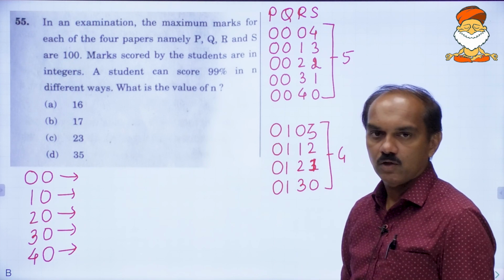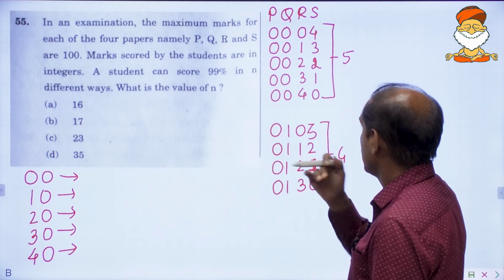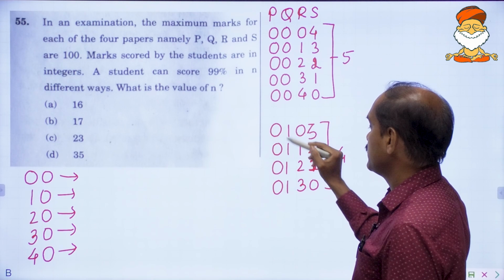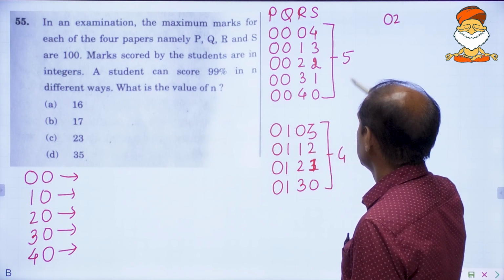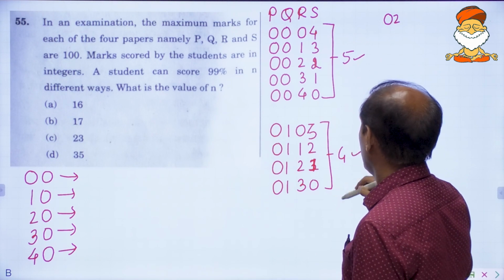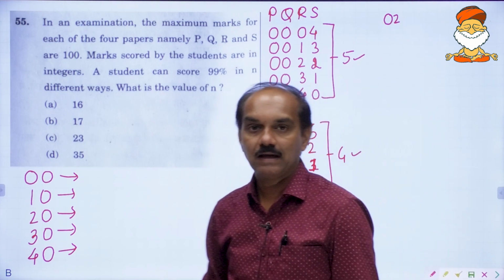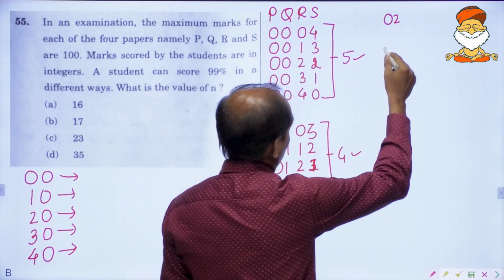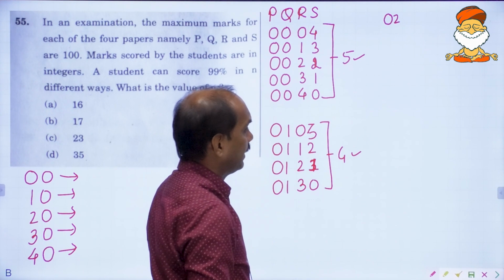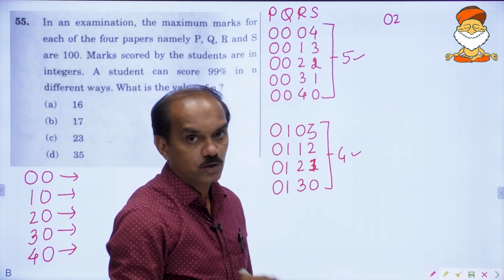4 different combinations. I started with 0, 0. I started with 0, 1. Now I will start with 0, 2. Here it is 5. Here it is 4. Next it will surely be 3 and then 2, then 1. Now let's see how it is. Here you will surely get 3 different combinations for 0, 2.